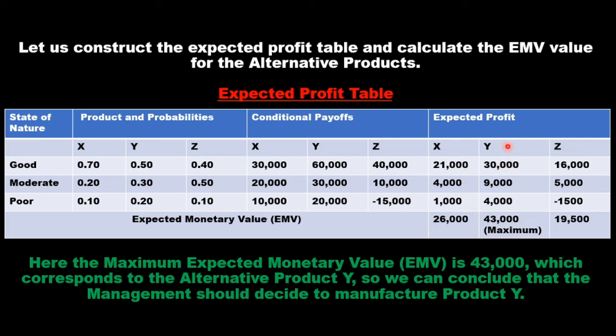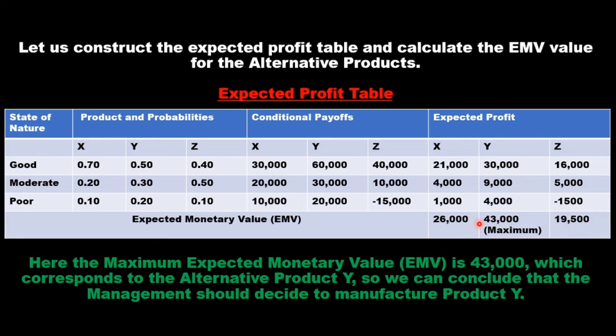Similarly, if he takes the decision of making product Y, the EMV value is 43,000, which is the sum of these three values. Then for the alternative product Z, the expected monetary value comes out to be 19,500.